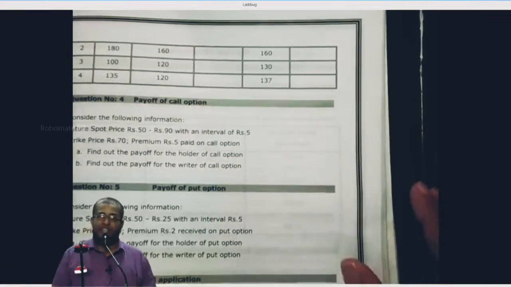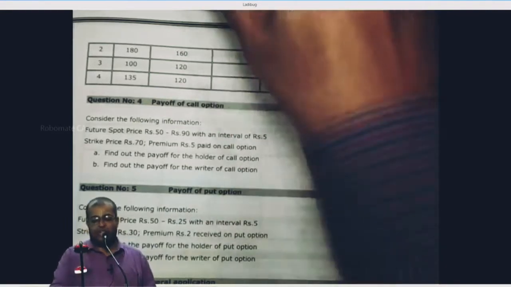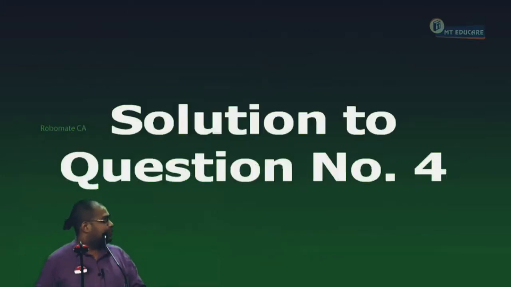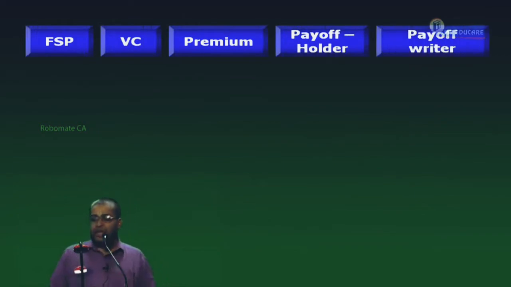Now, let's start doing the sum together. No rocket science, very simple type. This type of question has been asked a number of times in the exams. These are all simple basic level problems. Can we start or not? Okay, please open the following columns. FSP means future spot price. VC means value of call. In the exam, don't write the abbreviation, write the full name. Value of call, premium, payoff of holder and payoff of writer. The word payoff means how much is net earned after meeting the expenses. Payoff of holder, payoff of writer.